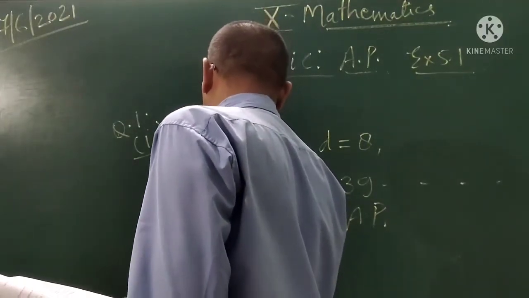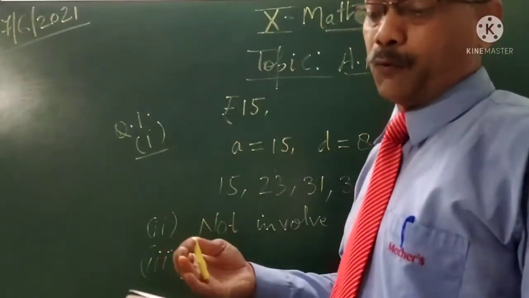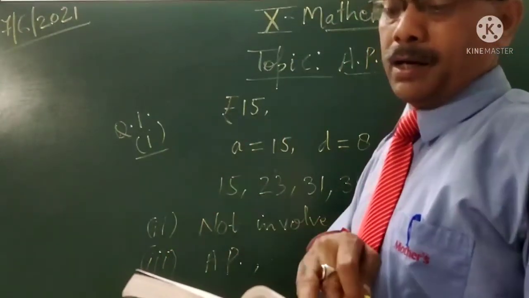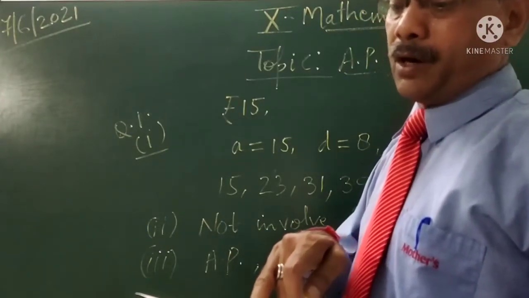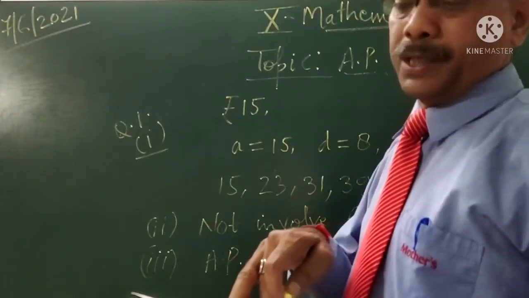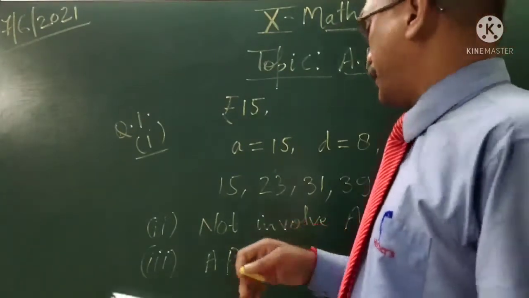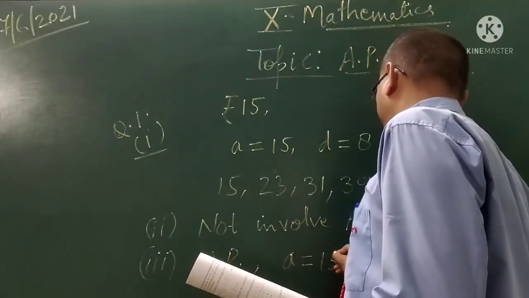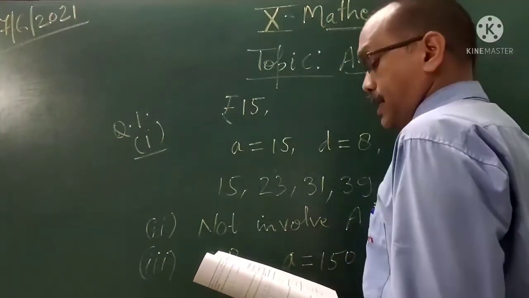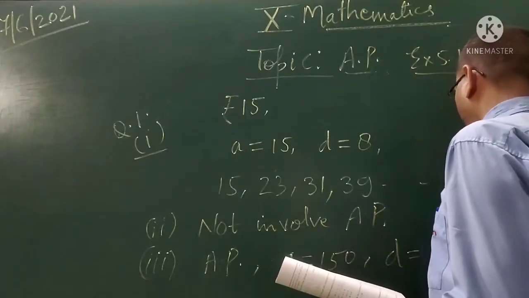It forms an AP because here the first term A is 150 and the common difference D is 50. So this forms an AP.